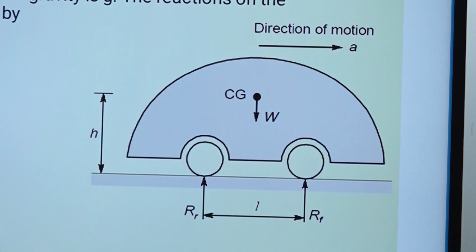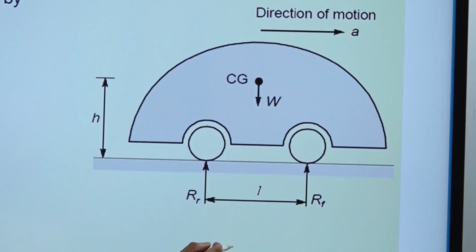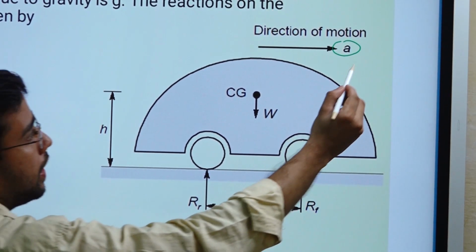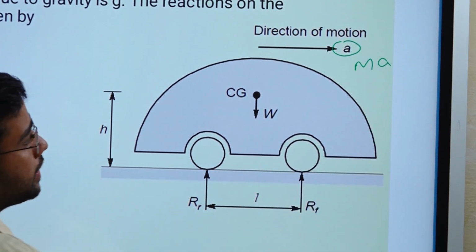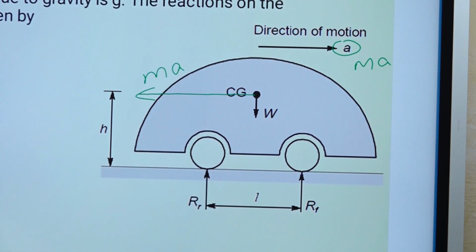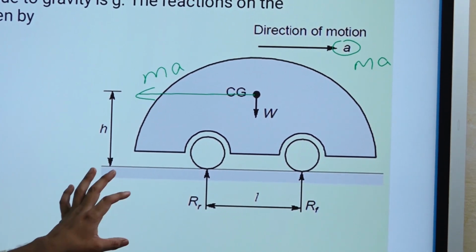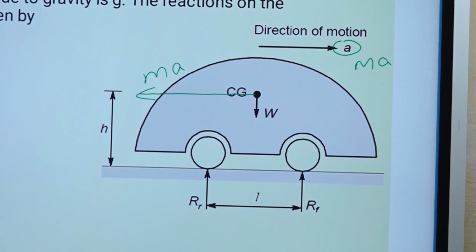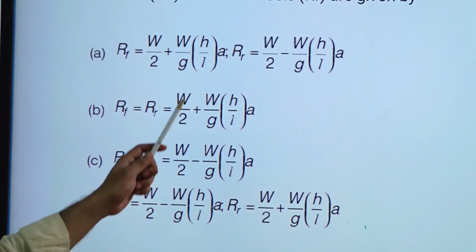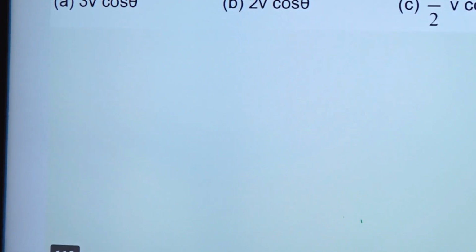Because the car is moving, we are going to apply D'Alembert principle, right? We will assume that the car is static, and it is having this acceleration, and because of this it has ma inertia. So we will apply D'Alembert and it will be ma force here, and we will analyze it as static. Then we will find out the reaction. So how we will solve it?